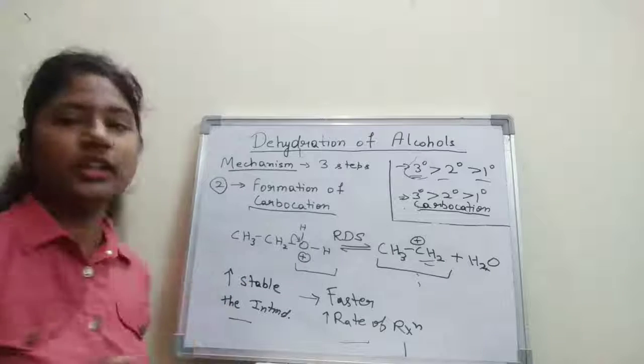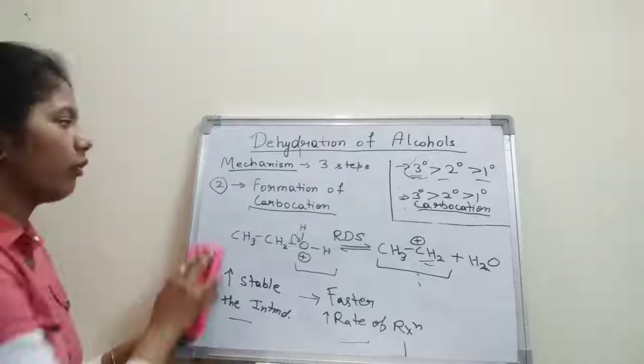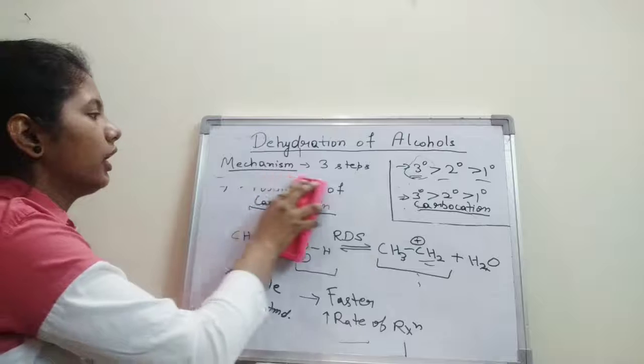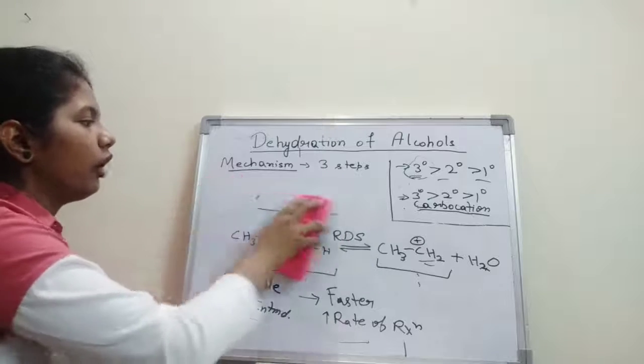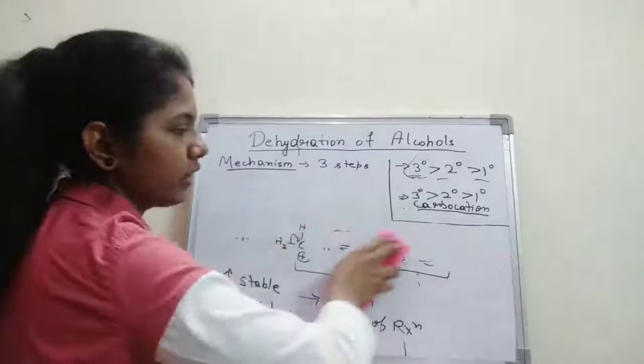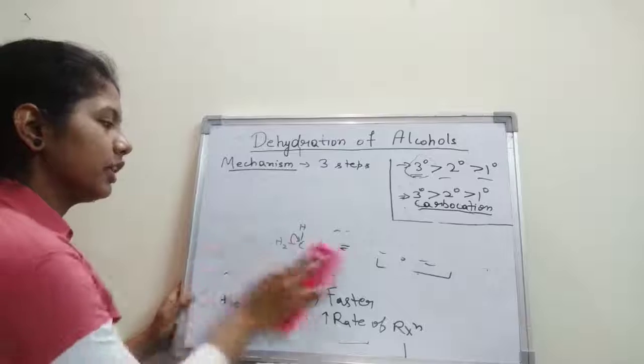Okay, so this was all about step 2. Now let's proceed to step 3. Okay, now what is step 3? In step 2 we got this carbocation. Now in step 3, removal of a proton will take place. Deprotonation will occur, because in the first step we know that we added an acid, H plus is added. Now that will be removed in step 3.